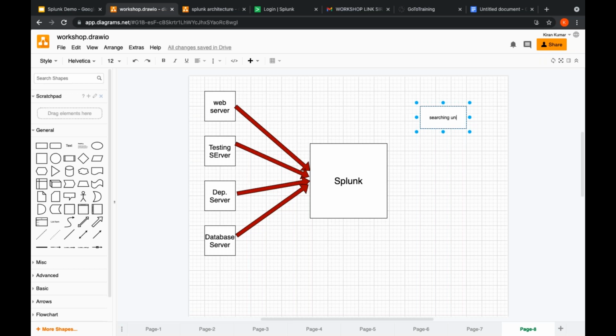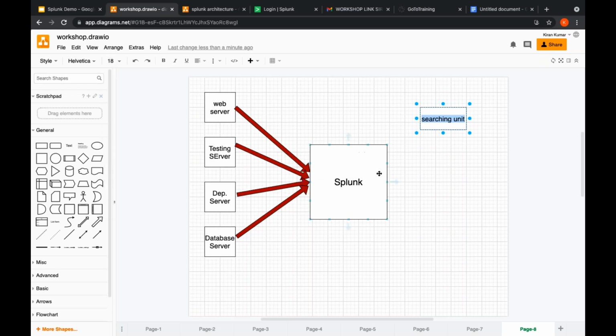This searching unit, what does it do? It searches. This is the storage. Okay, this is the main thing where the servers are connected to the Splunk instance. This is the storage, and the searching unit, what does it do? It searches the things which are stored in the main storage. This is also Splunk, and this is also Splunk as well. So it searches here in the main storage.